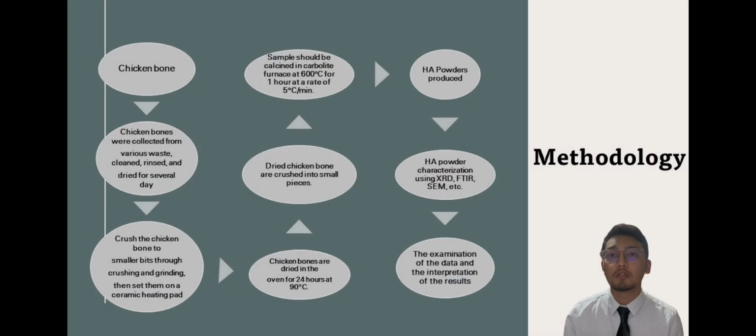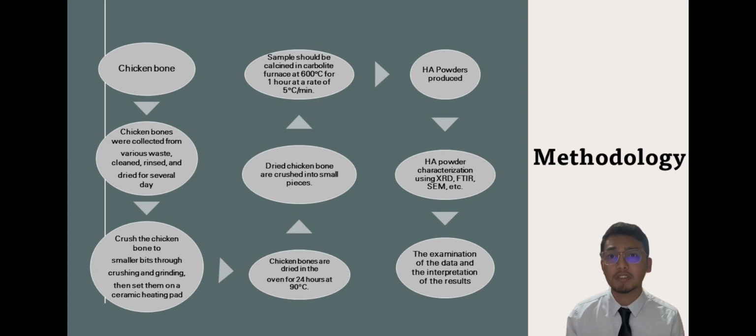We continue with the methodology. Here is the full process of the experiment that needs to be conducted. First, chicken bones were collected from various waste and need to be cleaned, rinsed and dried for several days. The dried chicken bone needs to be crushed into smaller bits through crushing and grinding. Then set them on a ceramic heating pad. Next, the chicken bones are dried in the oven for 24 hours at 90 degrees Celsius, and the dried chicken bone is crushed into smaller pieces again.